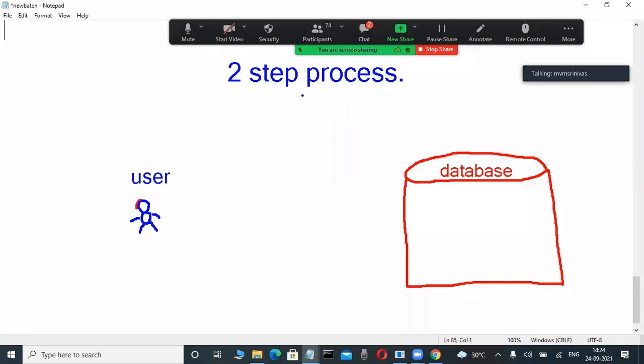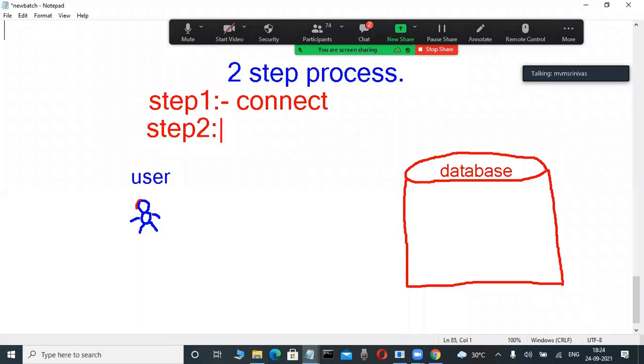The first step is that the user connects to the database. And the second step is that once the user is connected to the database, only then can that user communicate with the database.